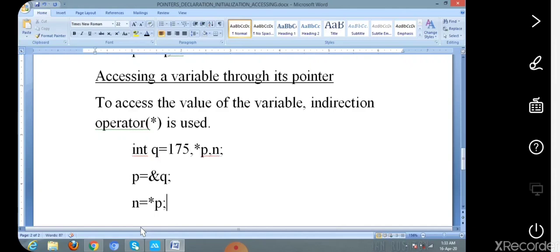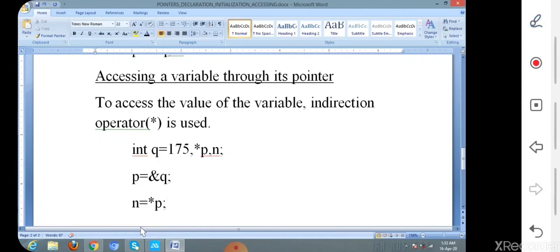Above here, the meaning is that the variable p contains the address of variable q.